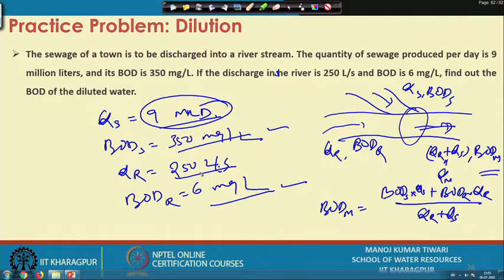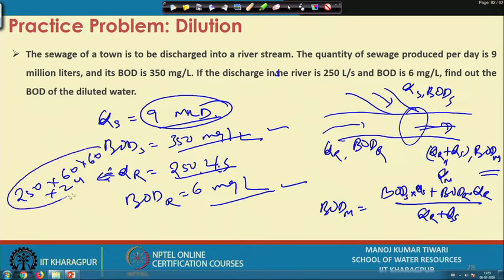If you want to convert to million liters per day, how are we going to convert the flow in the river? We have 250 liters per second. You multiply it with 60, and we get 250 into 60 liters per minute. You further multiply it with 60 to get per hour, and further with 24 to get per day.